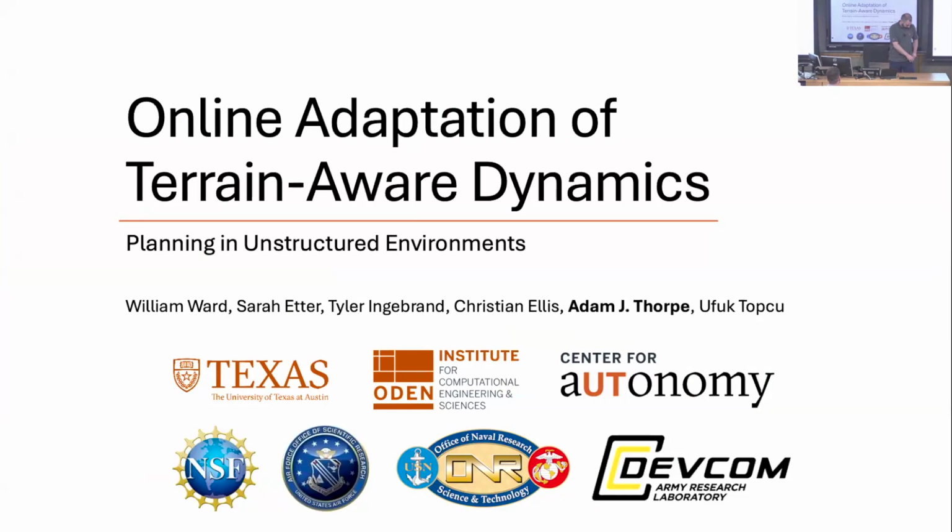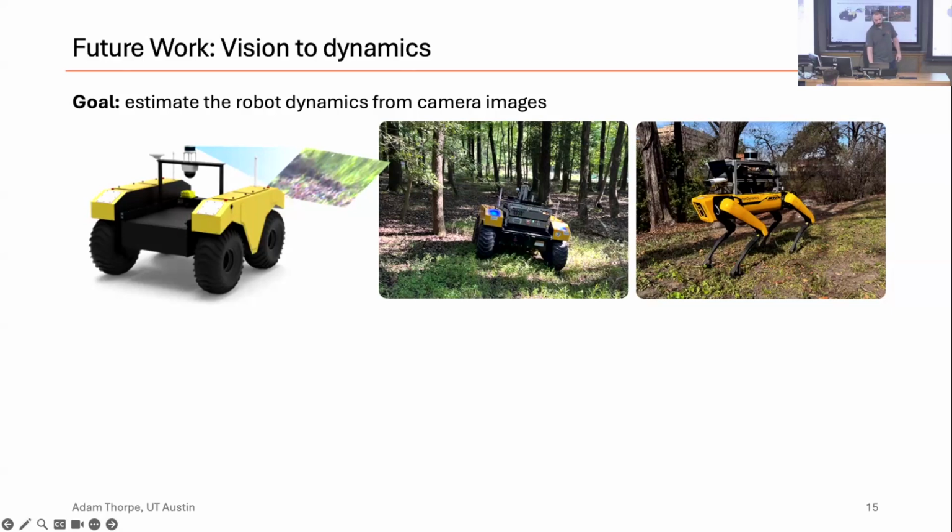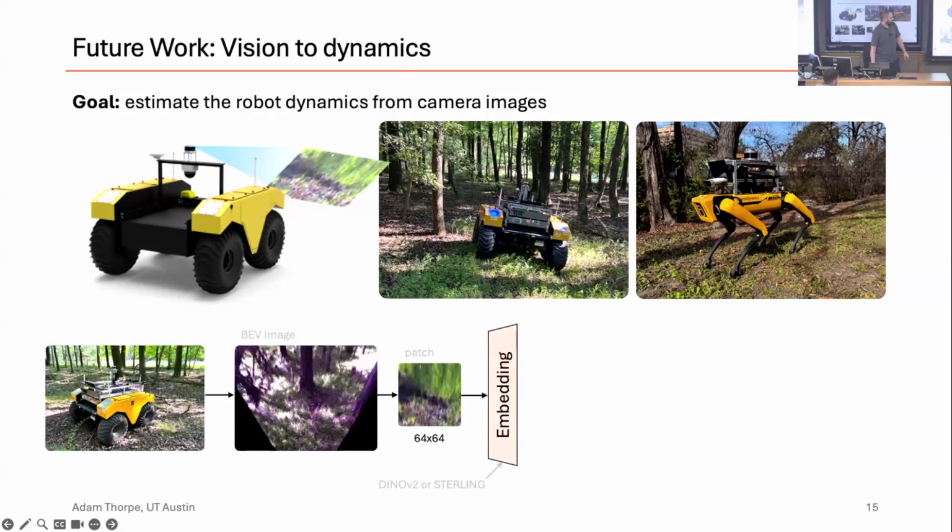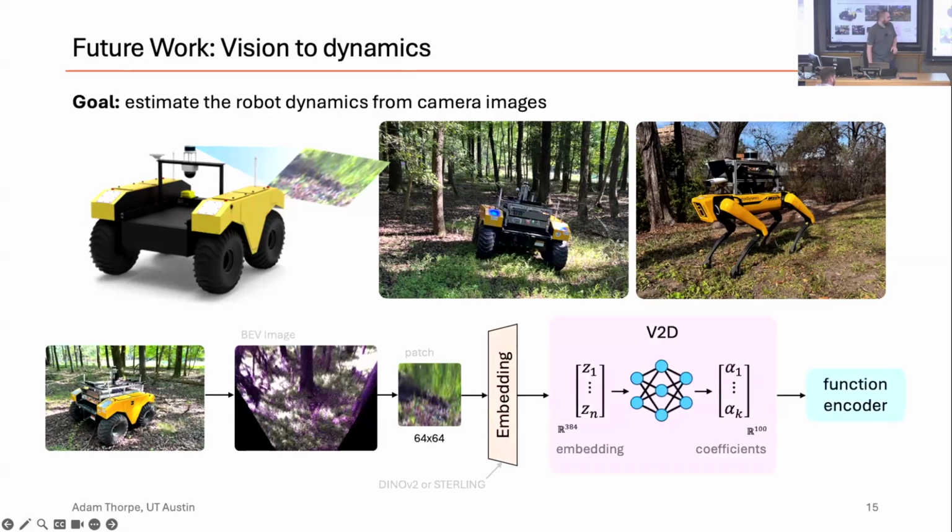So the next step is to take this from inertial data to camera data, and to go from camera images, convert these into some form that we can use to extract the terrain properties, and feed this into a map that will go from the image all the way to the coefficients of our dynamics model using the function encoder. This is future work on how we plan to expand our approach to tackle these other types of challenges.